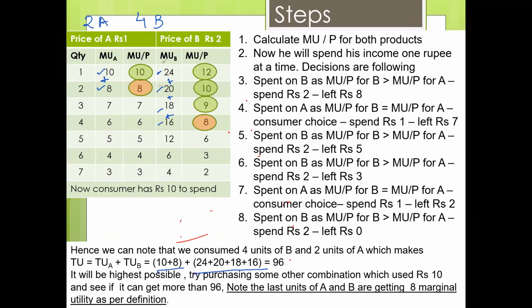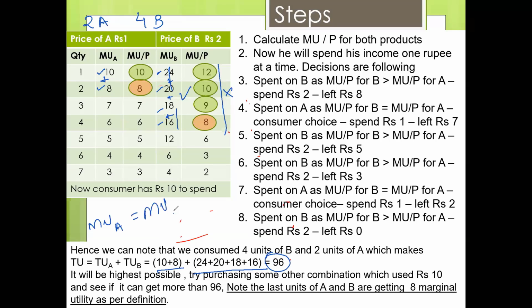Why these numbers? Because we are actually spending 2 each when we were calculating this. So we will not add this line, we'll add this line. So this is important. So total answer is 96. So the method that we used, where the marginal utility from A is equal to marginal utility from B, we end up getting 96 units.